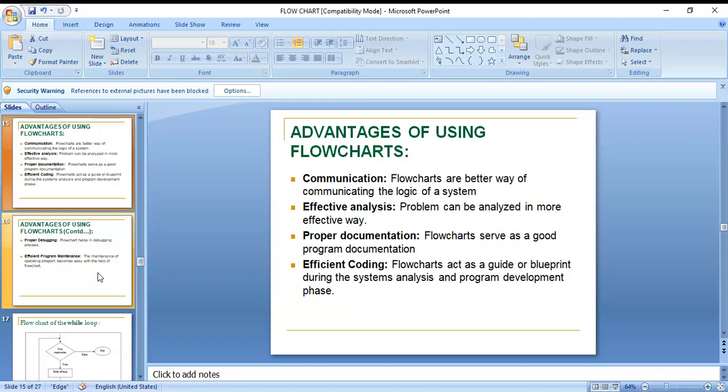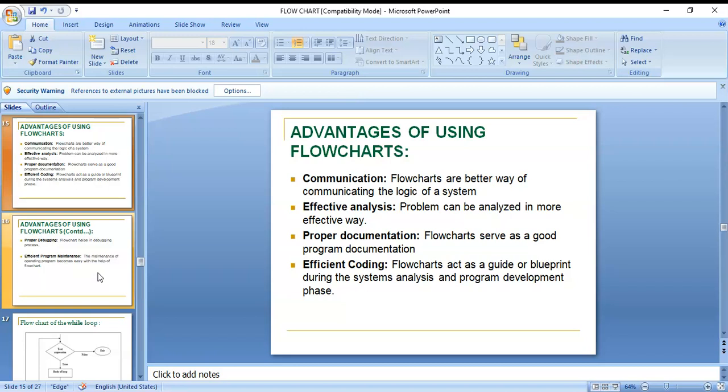Next, efficient coding. Efficient coding is nothing but the flowchart acting as a guide or blueprint during the system analysis and program development phase. You can see here that flowcharts act as a guide or blueprint during the system analysis and program development phase. It is a blueprint during system analysis, and a guide for a user.